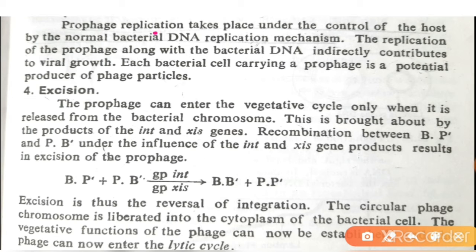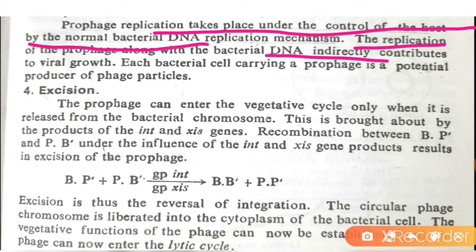Prophage replication takes place under the control of the host by the normal bacterial DNA replication mechanism. The replication of the prophage along with the bacterial DNA indirectly contributes to viral growth. Each bacterial cell carrying a prophage is a potential producer of phage particles. This is known as replication. Now how does excision occur? Let's see.